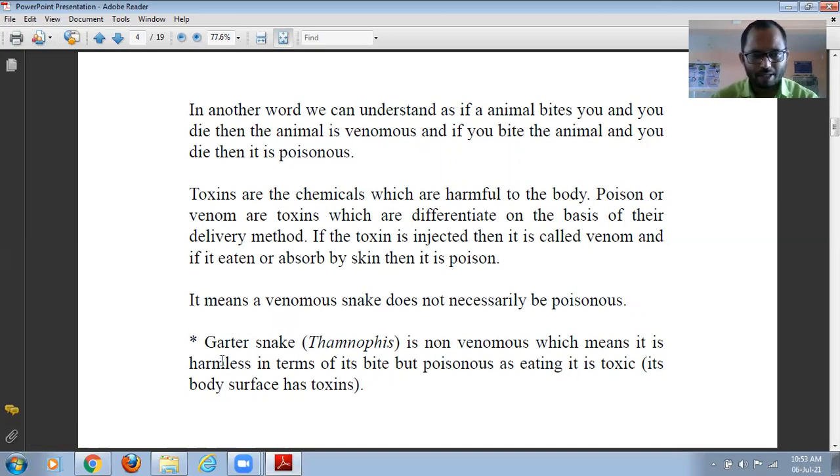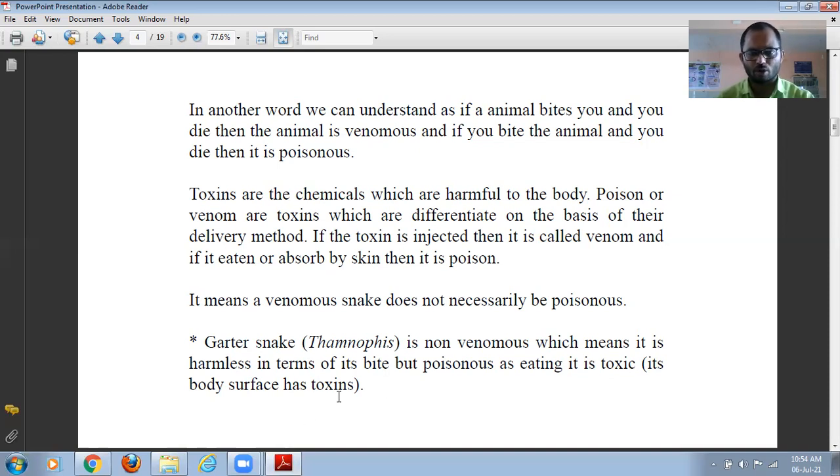Here you can take one example. The garter snake is non-venomous, which means it is harmless in terms of its bite. So this particular garter snake, if it bites, is non-venomous, but it is poisonous when eaten. It is toxic; its body surface has a toxin.